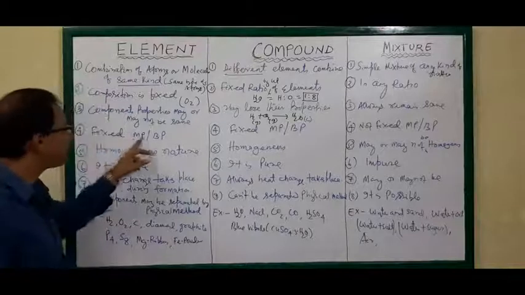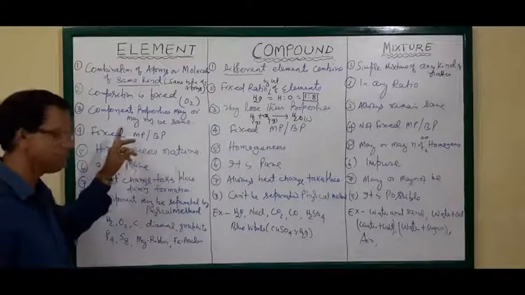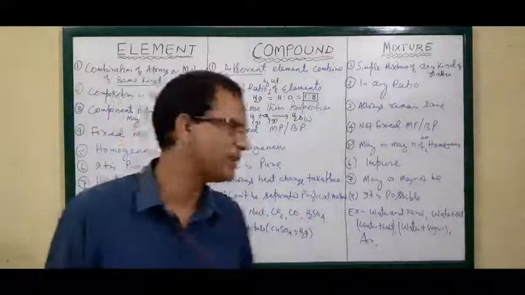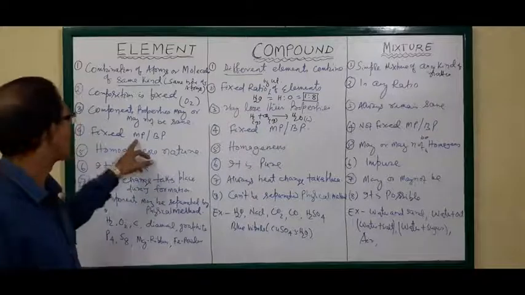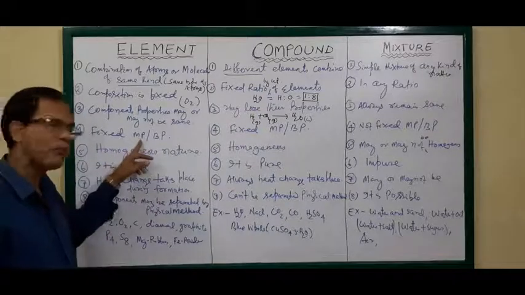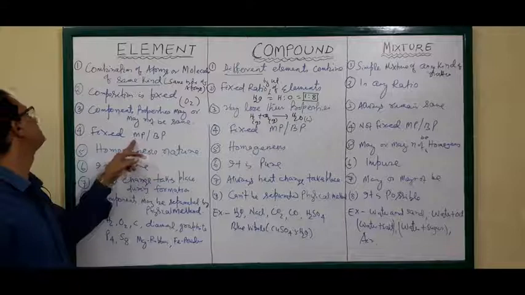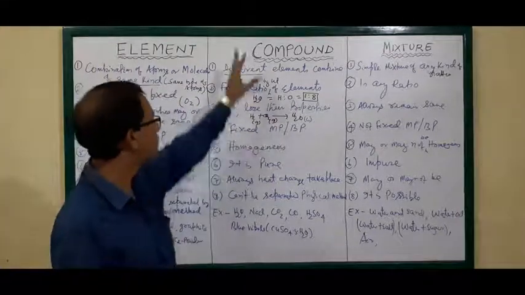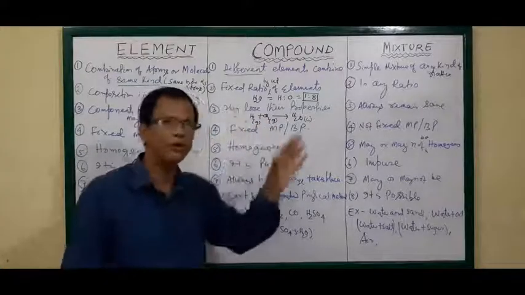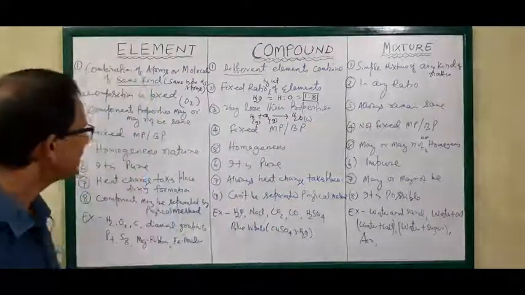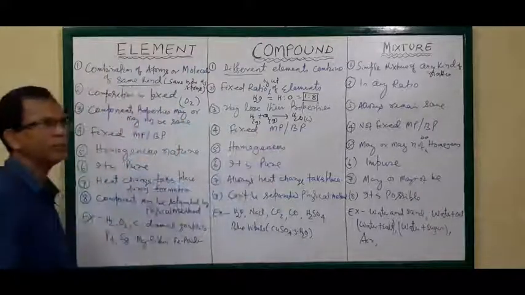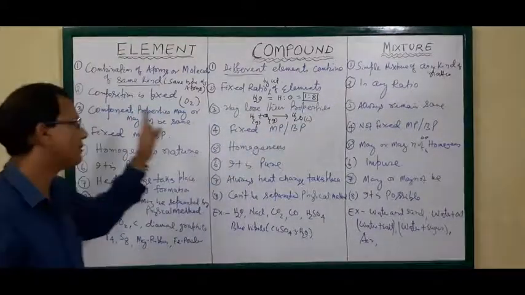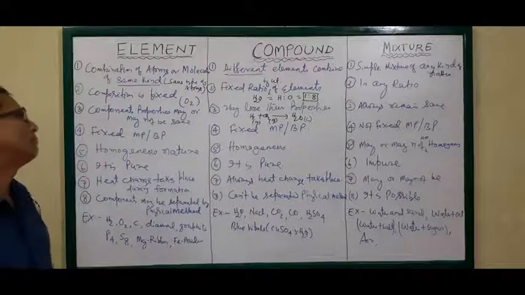The temperature at which a solid melts is called the melting point, and the temperature at which a liquid boils is called the boiling point. In a compound, the melting point and boiling point are also fixed. When heated, it melts at a sharp particular temperature and boils also at a sharp temperature.